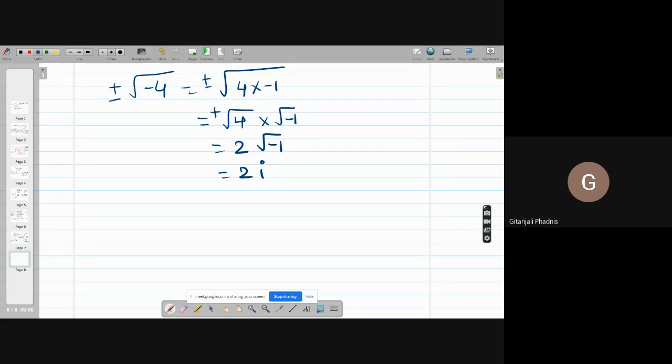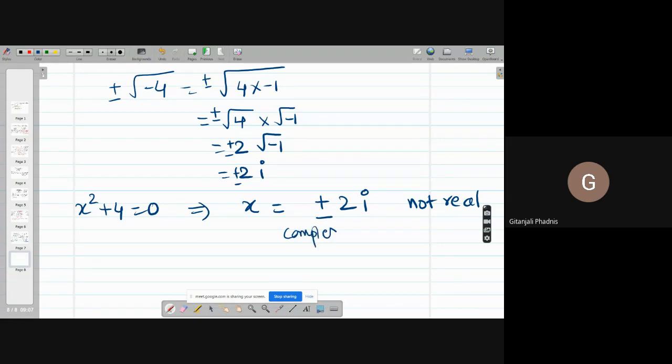And this plus or minus thing is always there. So when I have the equation x square plus 4 equal to 0, that simply tells me x is equal to plus or minus 2i. So these roots are not real. They are complex roots or imaginary roots. Do you understand it?